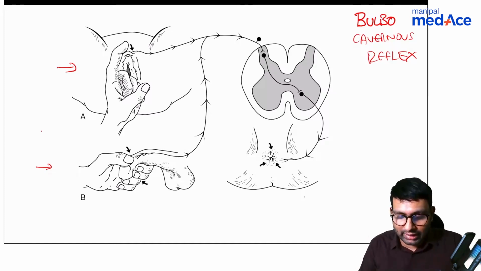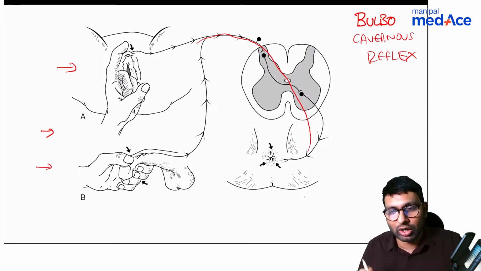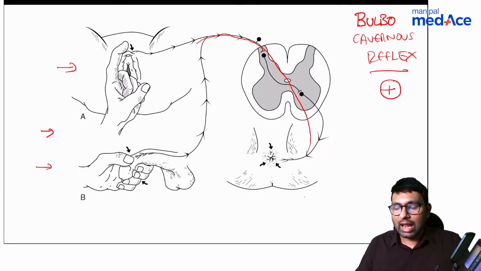When you do any of these three things, because of the root action going into the anal sphincter, it will result in contraction of the anal sphincter. That means that bulbocavernous reflex has come back, and also spinal shock has recovered. So this is what bulbocavernous reflex is.